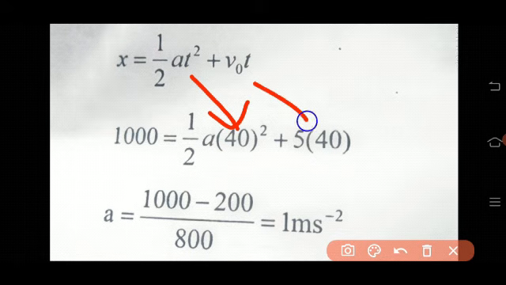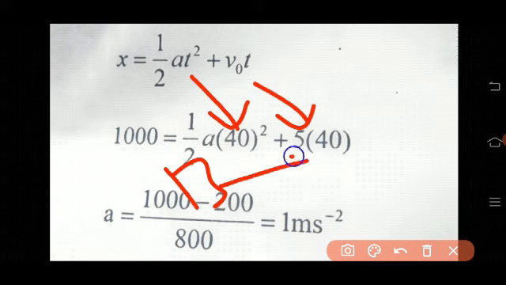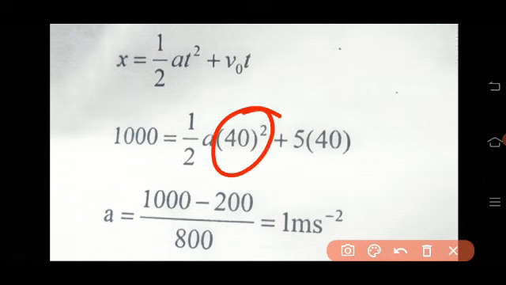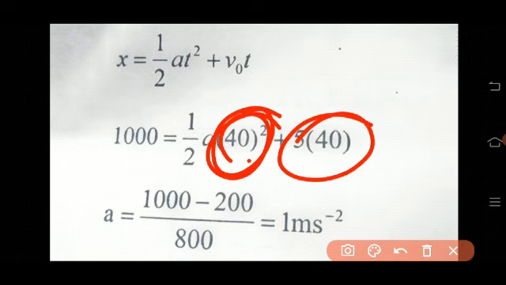So then v naught. What is v naught? That is the relative velocity of B with respect to A, that is 5. Then what is t? 40. So when you solve this equation, just square it. What do you get? 40 squared is 1600, 1600 by 2 means you will get 800. So this is 800, and this is 200.